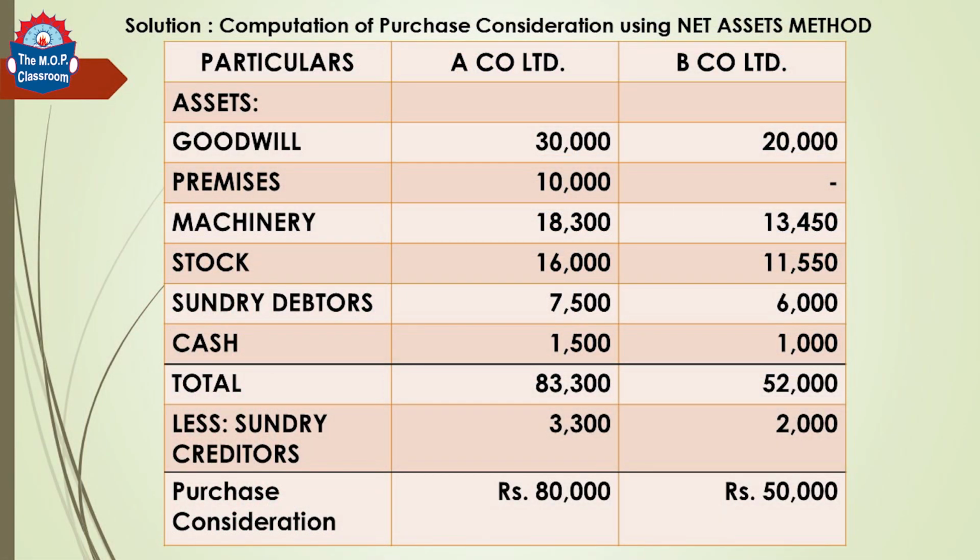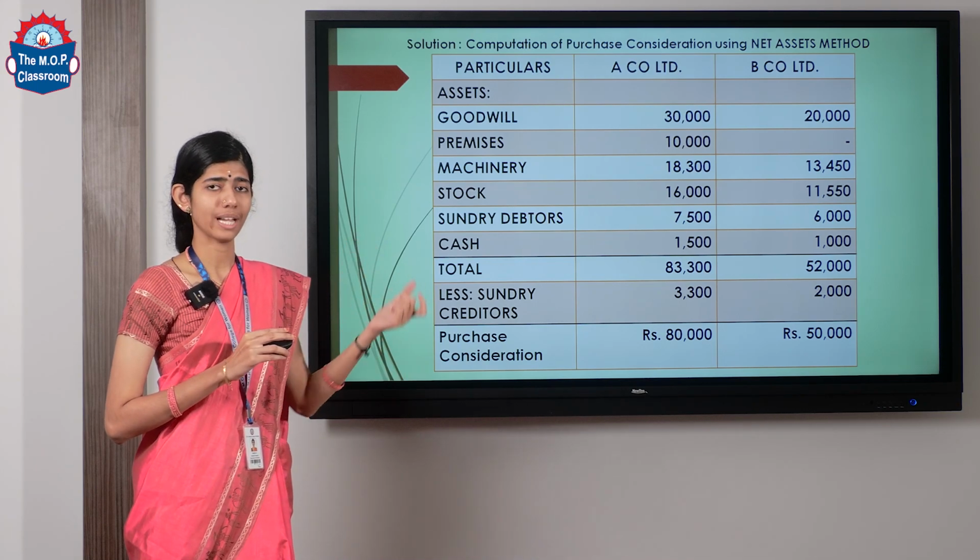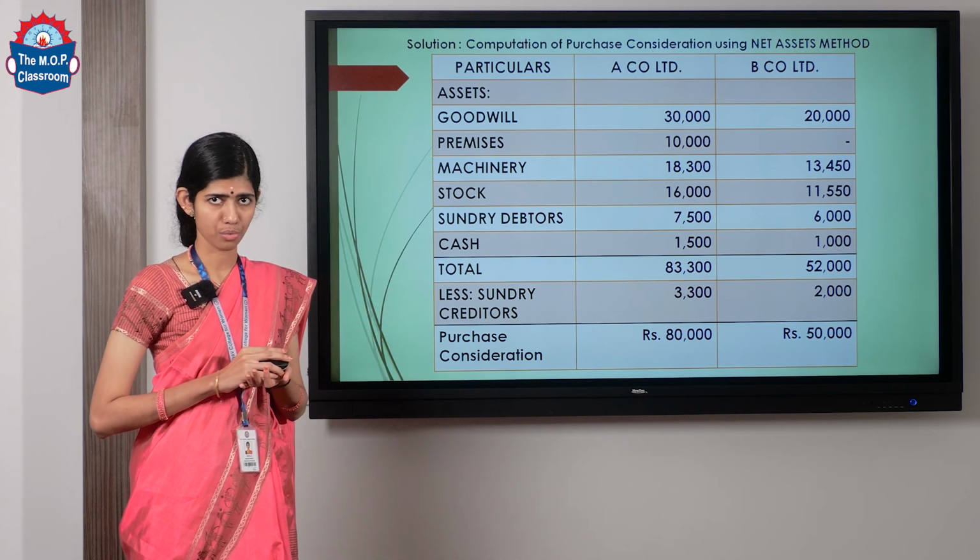So the assets and liabilities of the companies are going to be taken over by C Limited. For A Limited, the assets that are going to be taken over, that is goodwill, premises, machinery, stock, sundry debtors and cash, are all totaled up to get our total assets taken over, which is rupees 83,300. Now, subtracting sundry creditors, which are external liabilities, rupees 3,300, we arrive at the final purchase consideration to be paid by C Limited to A Limited, which is rupees 80,000.